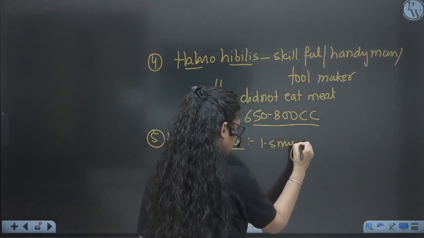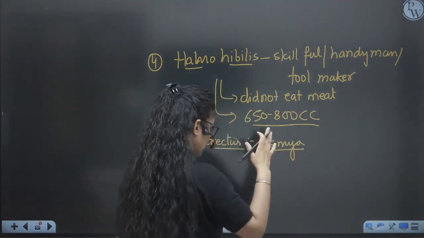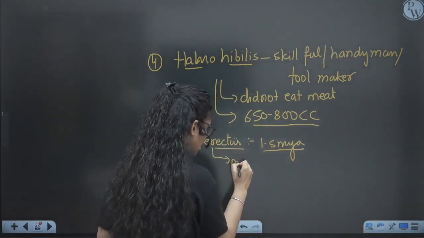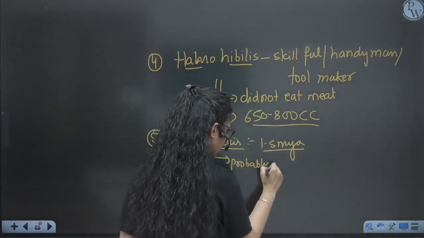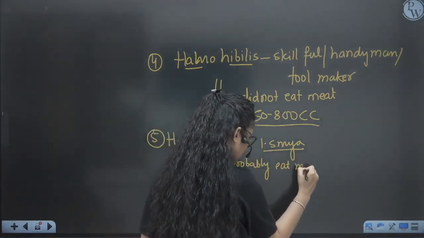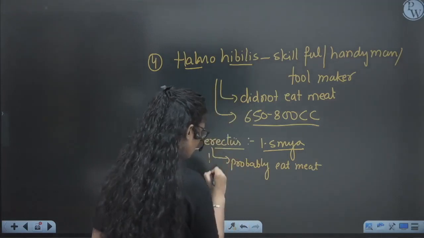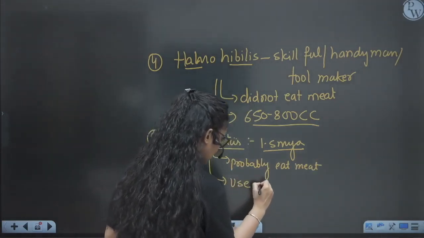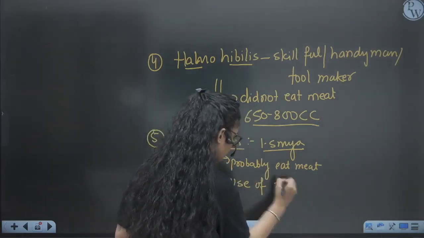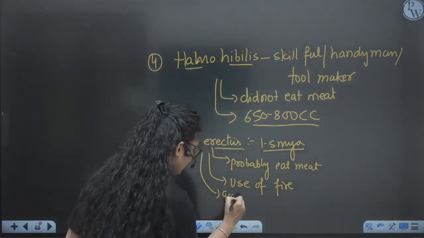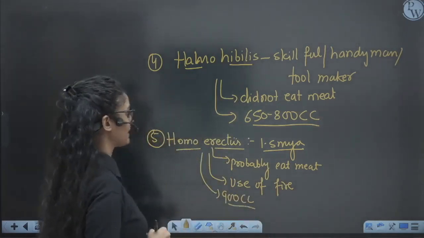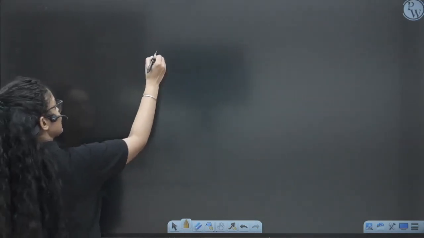They existed approximately 1.5 million years ago. According to NCERT, they were eating meat, right? And they used fire for the first time, and they had 900 cranial capacity. Again, very important.